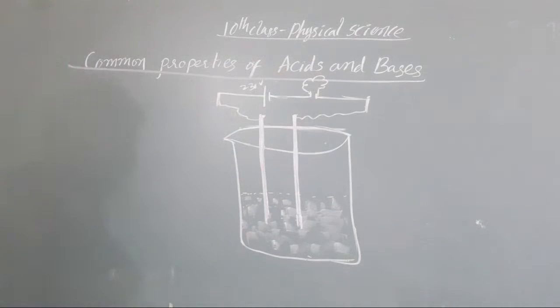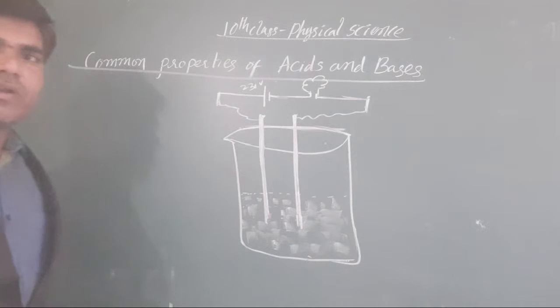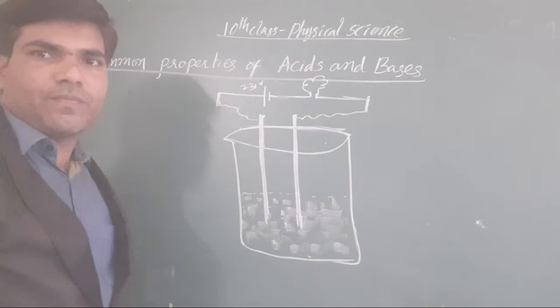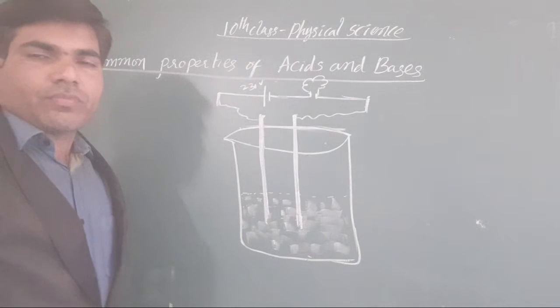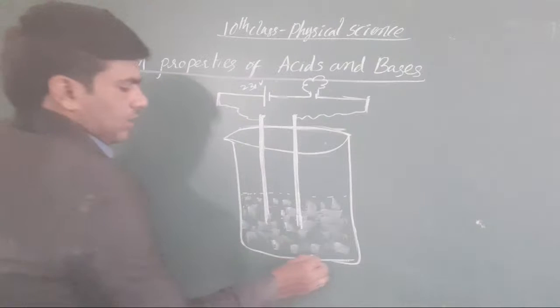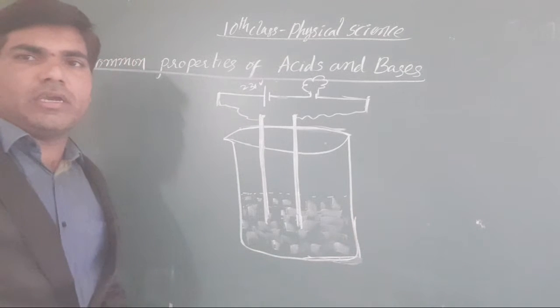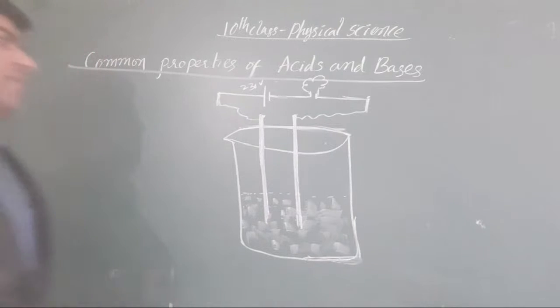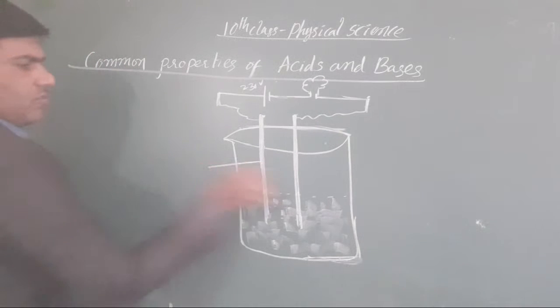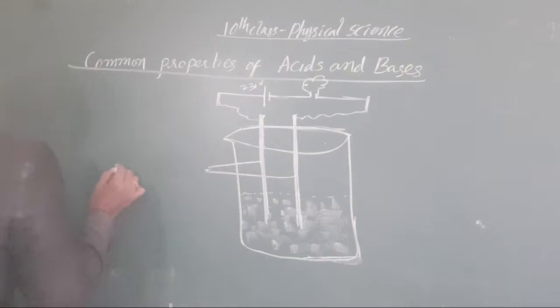This is the arrangement you take for testing the common property of acids or bases. Okay, this is what we have to take here.